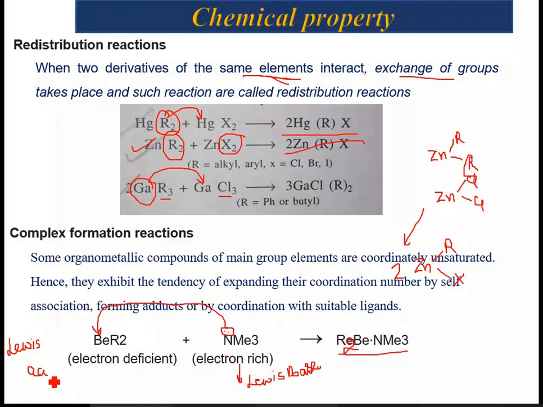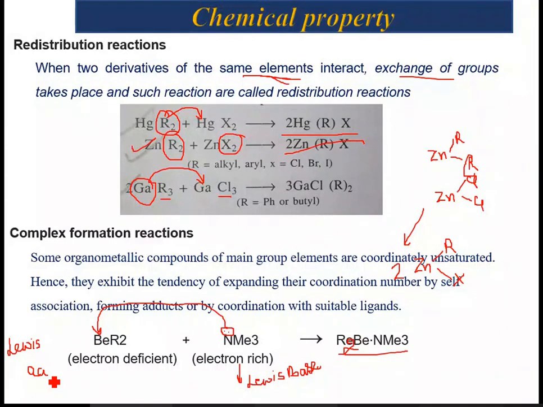Now, the Lewis acid strength of the main group trialkyls varies in the order: thallium will have more Lewis acidic strength as compared to indium, then gallium, then aluminum, then boron. So on moving from top to bottom, the Lewis acid strength is going to increase. Here you are using amine as the electron rich species.